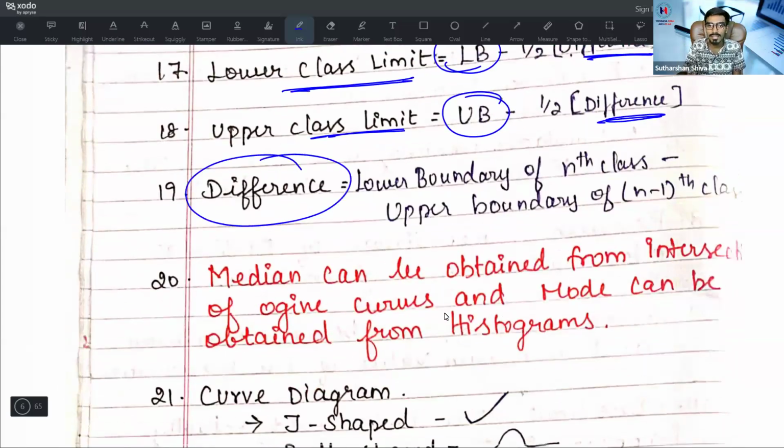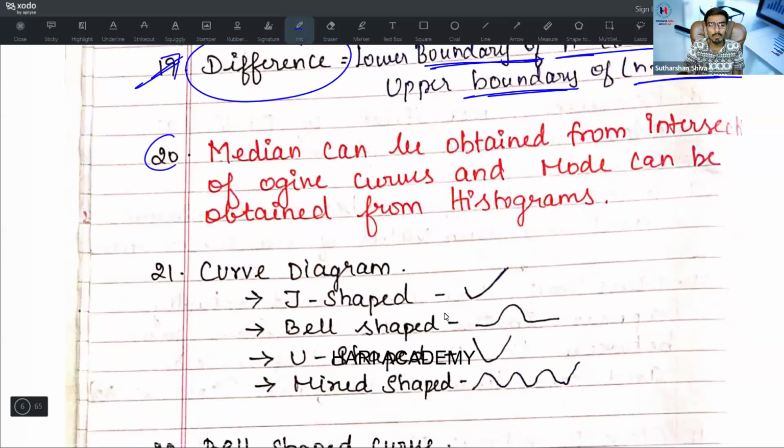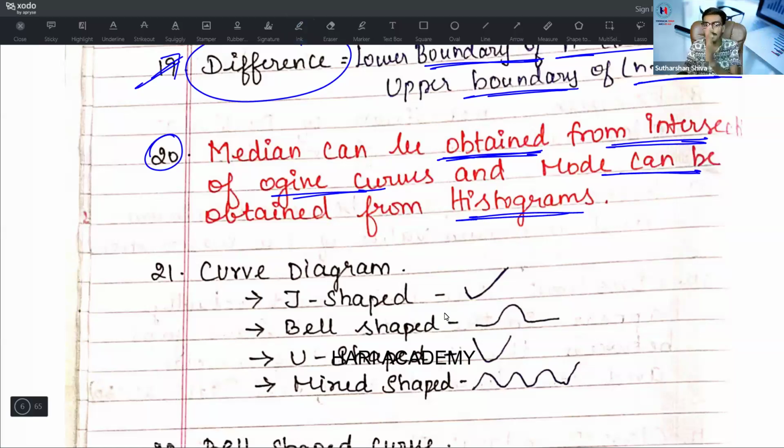Next one, the 19th. What is the difference here? The difference is nothing but the lower boundary of the nth class minus the upper boundary of the (n minus 1)th class. This is a formula; if you remember it, fine. If not, you can easily omit that part. Then the 20th one: median can be obtained from the intersection of OJ curves, and mode can be obtained from the histogram. That's what I already said. Median, OJ curves; mode, histogram.